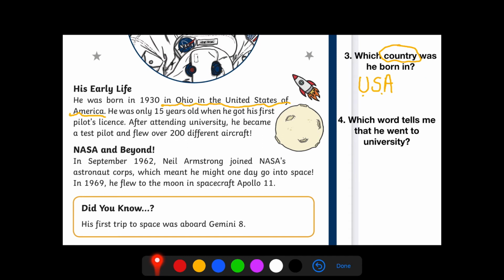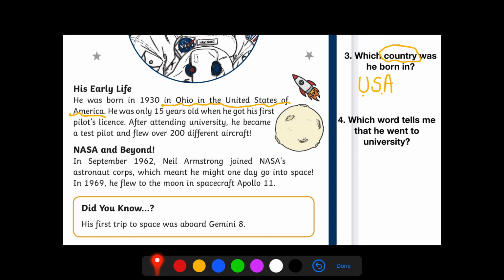Now let's look at question 4. Which word tells me that he went to university? So I would read through that information again, NASA and beyond. I've carried on from the sentence I read last time. He was only 15 years old when he got his first pilot's license. After attending university, he became a test pilot and flew over 200 different aircraft.